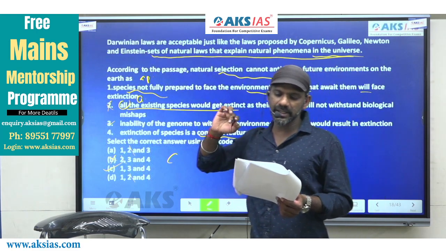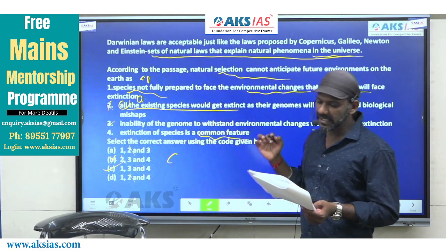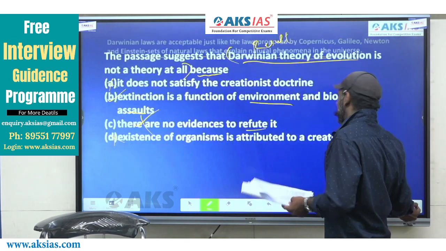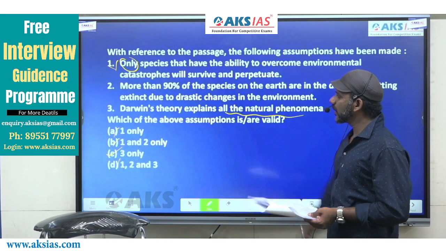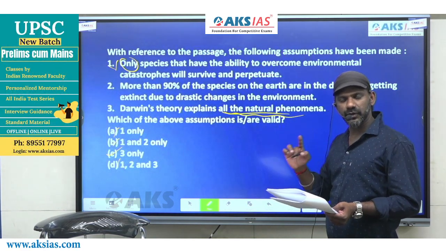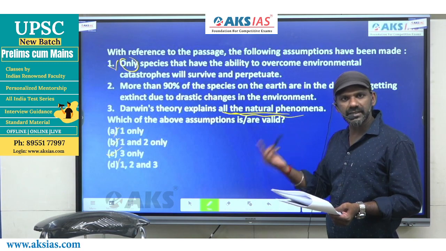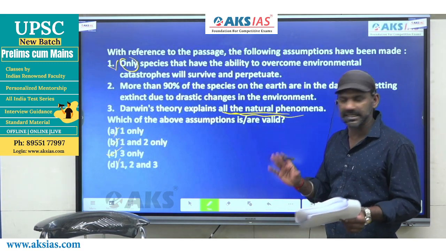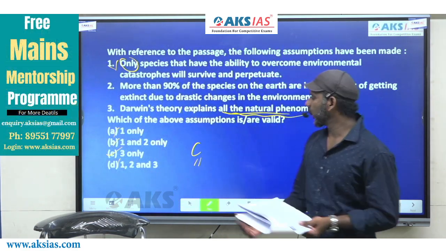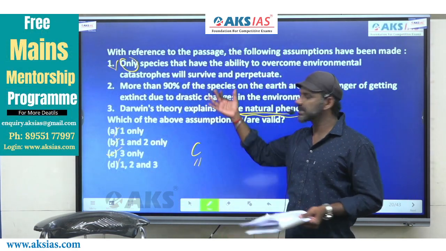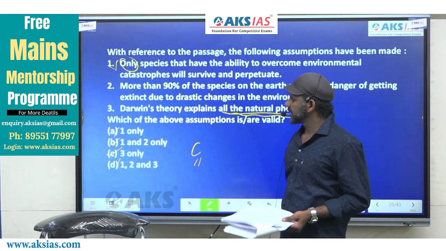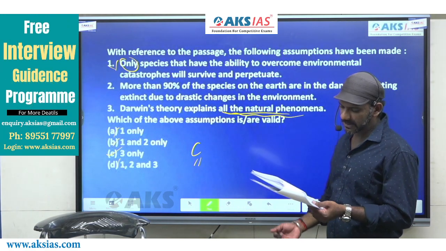That means Darwinian laws explain natural phenomena in the universe, right? Darwin's theory explains all the natural phenomena in the universe, all the natural phenomena, that means not leaving anything. 3 must be considered, the answer must be C. Anyway, 1 is wrong. 1 is wrong means there's no need for us to think about 2 and 3 actually, right? The answer is C, only 3.